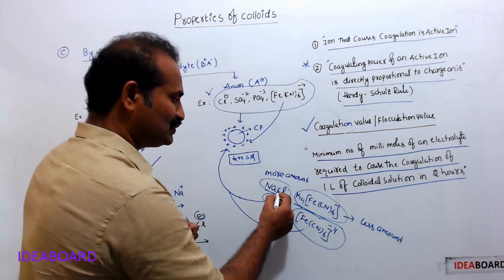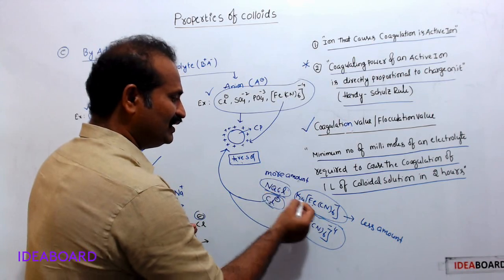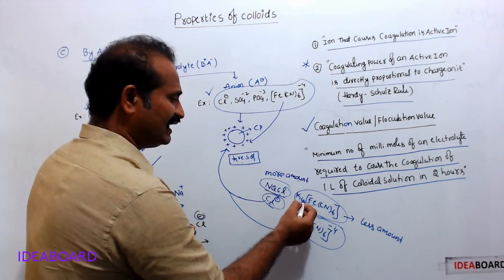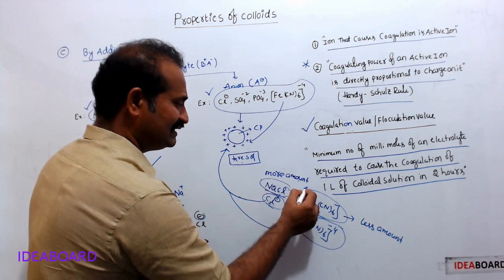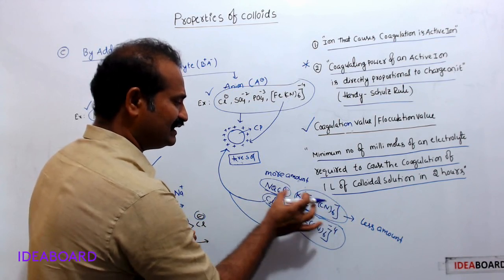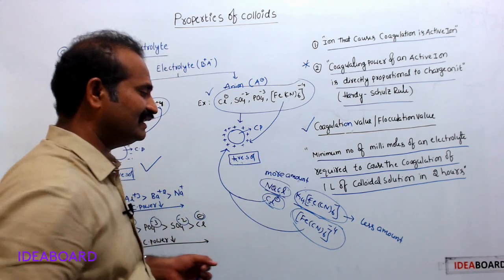See, among these two, which is required in minimum, in less quantity? This requires less quantity, this requires more quantity.